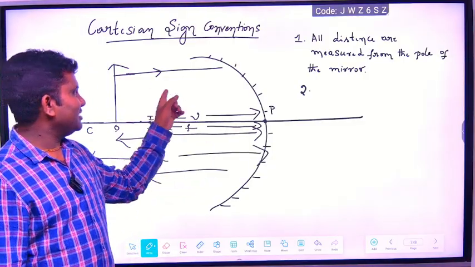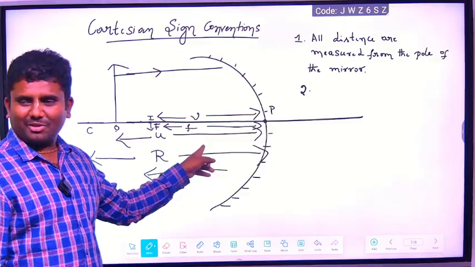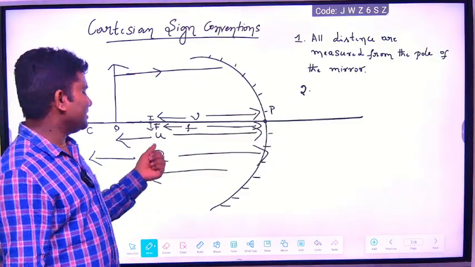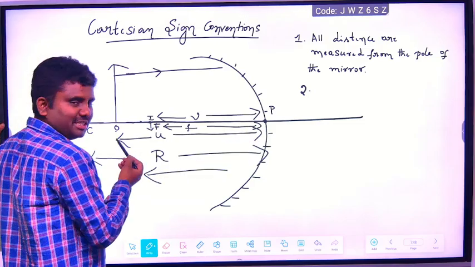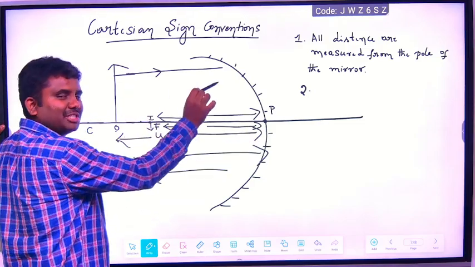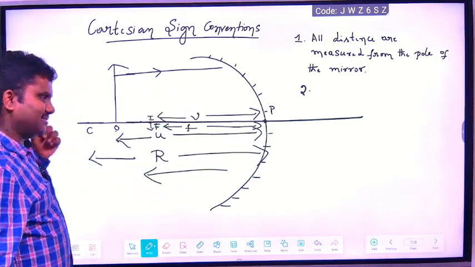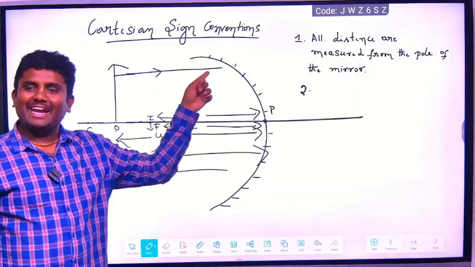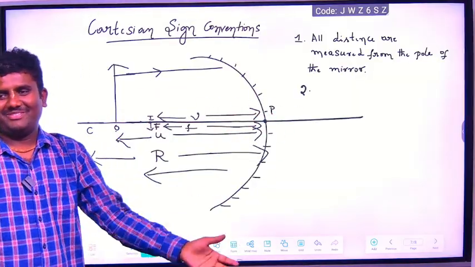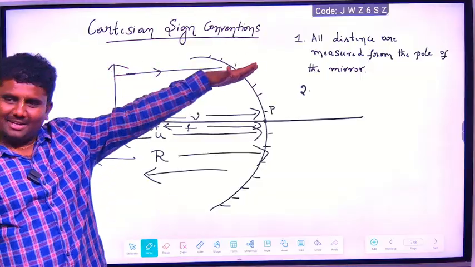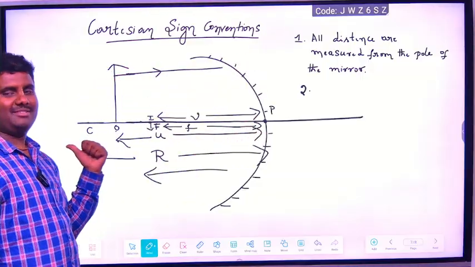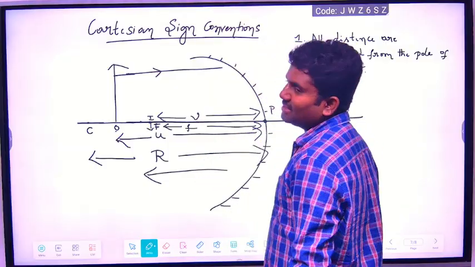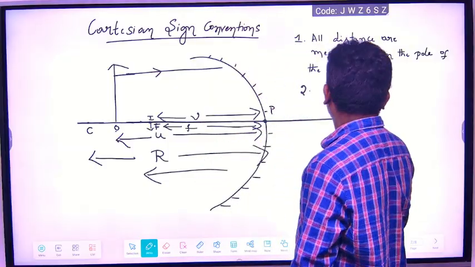For example, is the object distance positive or negative? Object distance is negative, because we are measuring from the pole to the object, on the left side, but the light ray is going to the right side. That's why it is negative. All the distances measured against the direction of the light ray are taken as negative.